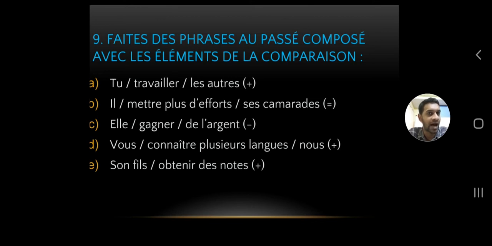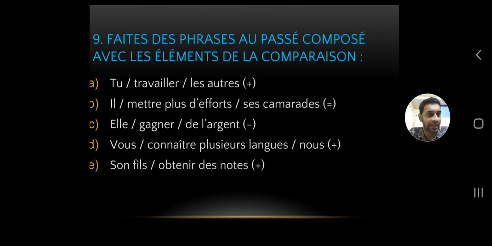Il a mis. So in the place of plus, we don't use plus here. You remove plus. Instead you have to use aussi or autant. Aussi, which means equal to, autant, which means equal to, as much as. So you have to see after the comparison word what we have.